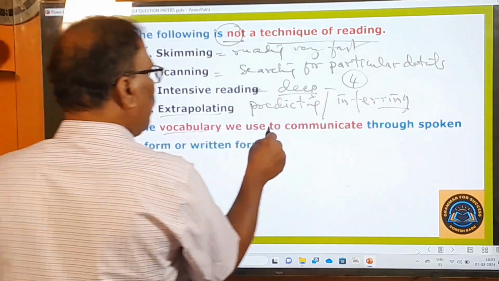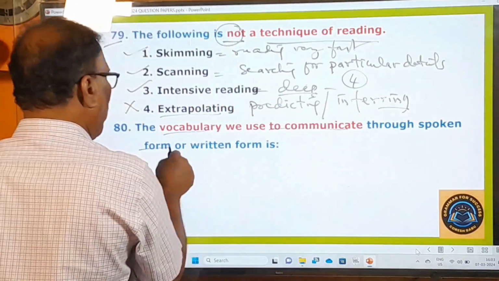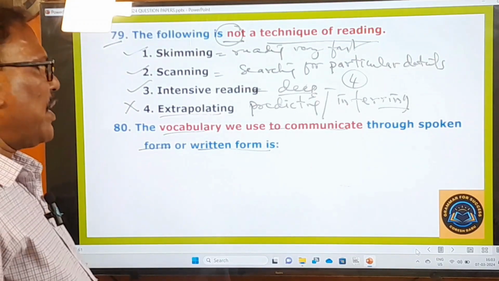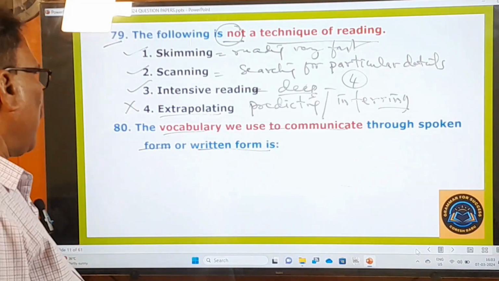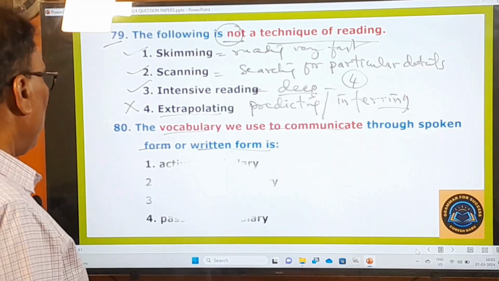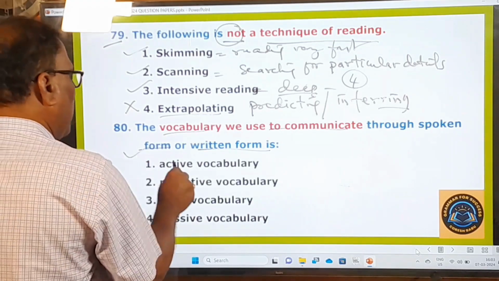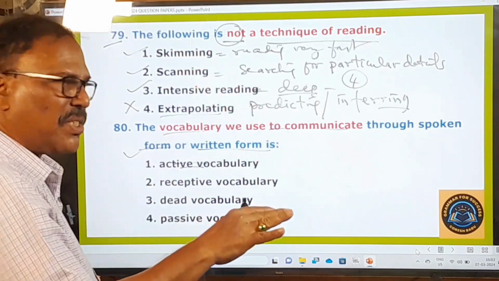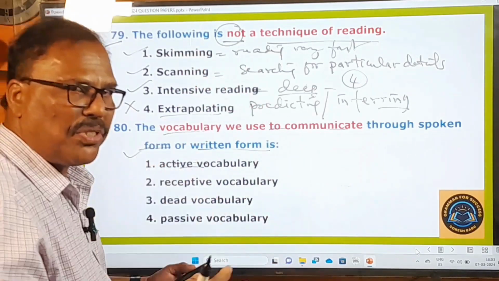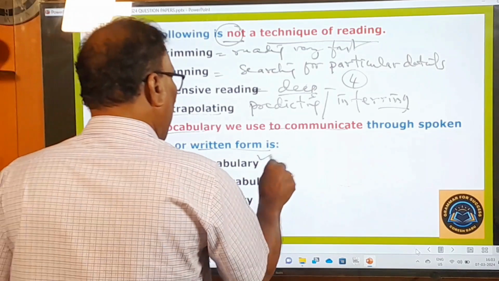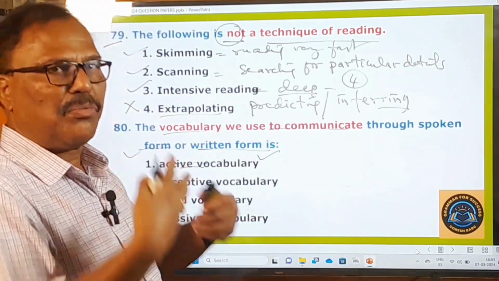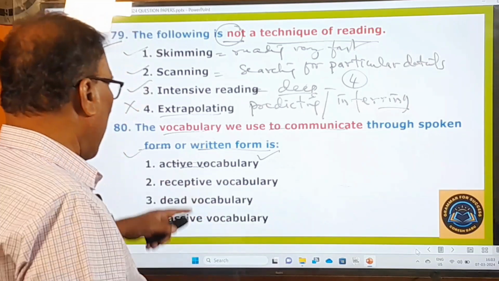The vocabulary we use to communicate through spoken form or written form is, what is that? Active vocabulary. The very first one is the right one. So for spoken English or for written English, whatever vocabulary we use, that is called the active vocabulary. Active vocabulary means everyday vocabulary. The vocabulary that we use every day, that is called active vocabulary.